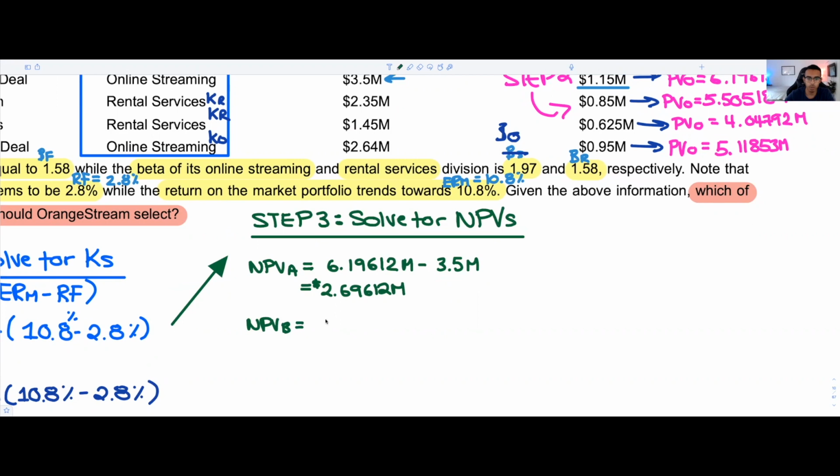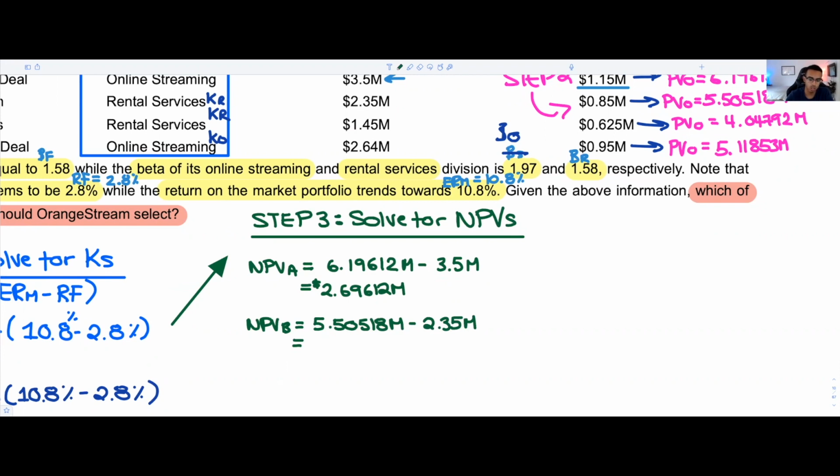The NPV of project B is going to be equal to $5.50518 million minus $2.35 million. And this is going to give you an NPV for project B. I'll compute in just a second.